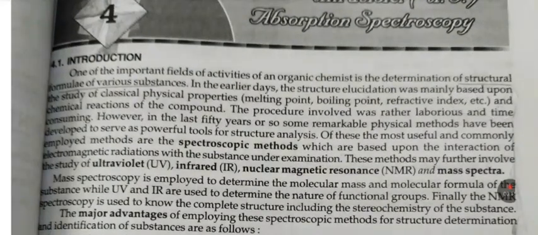Introduction. One of the important fields of activities of an organic chemist is the determination of structural formula of various substances. In the earlier days, the structural elucidation was mainly based upon the study of classical physical properties and chemical reactions of the compound. The procedure involved was rather laborious and time consuming.